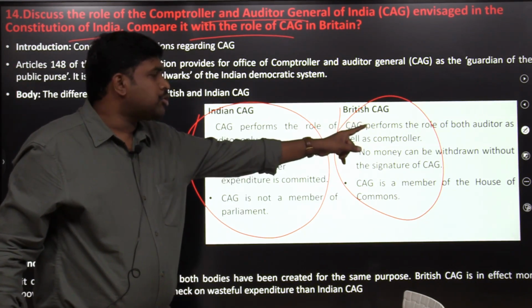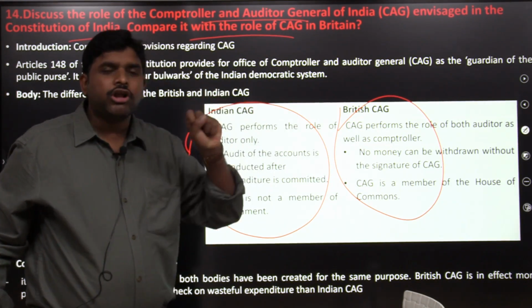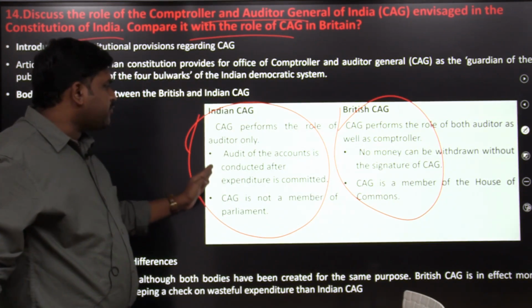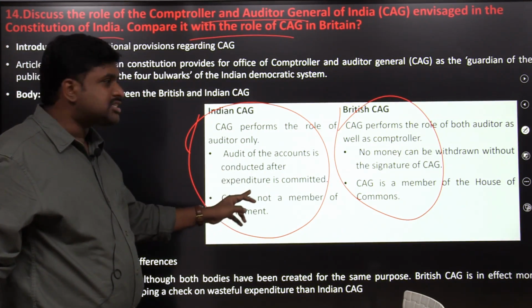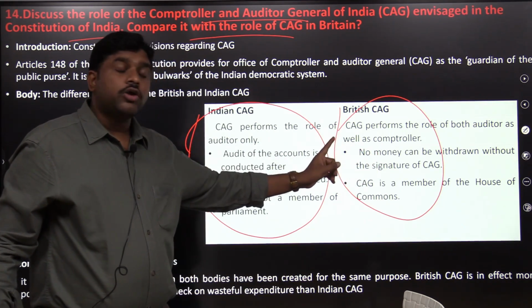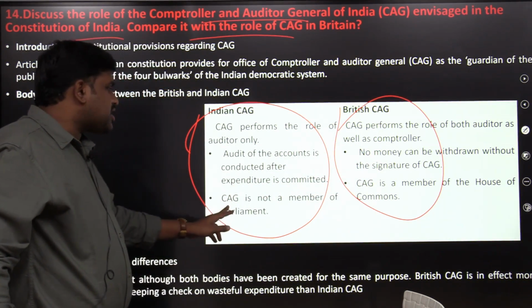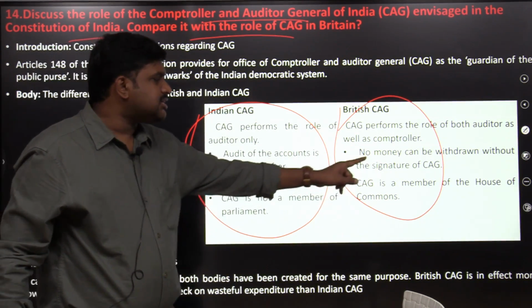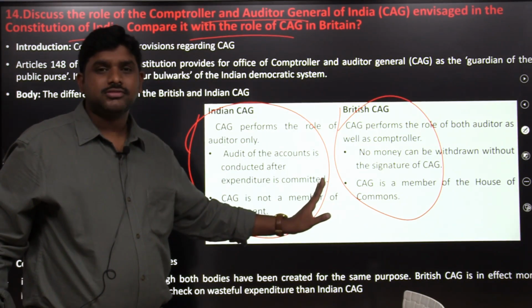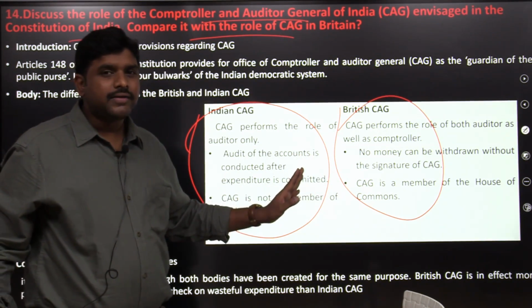Indian CAG performs the role of auditor only. British CAG performs the role of both auditor as well as comptroller, meaning controller of the money. In India, audit of the accounts is conducted after expenditure is committed. In Britain, no money can be withdrawn without the signature of CAG. Indian CAG is not a member of parliament. British CAG is a member of the House of Commons, so a member of parliament.